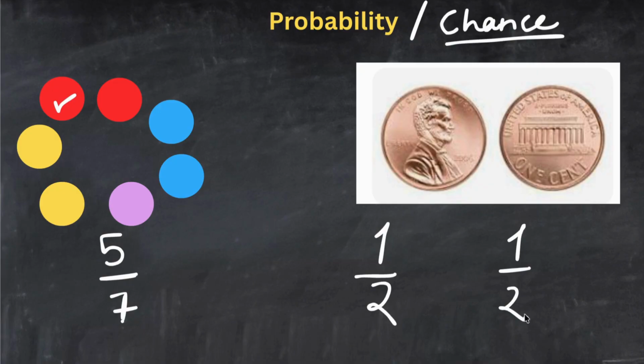Similarly, what will be the probability of getting a tail? It will be the same, 1/2, because there is only one tail. So the probability is a half each, right? And that's how we write the chance is 1/2 of getting a head or a tail. Pretty straightforward, right?